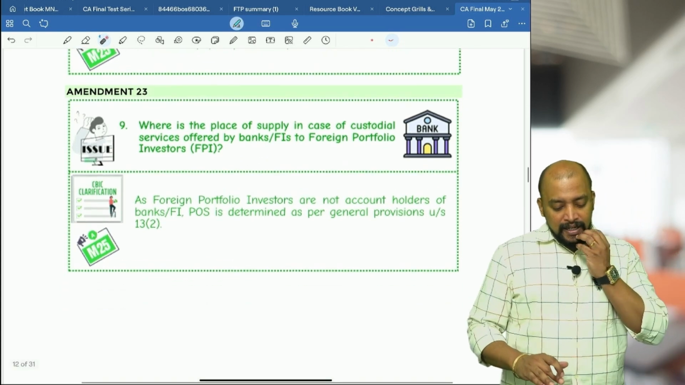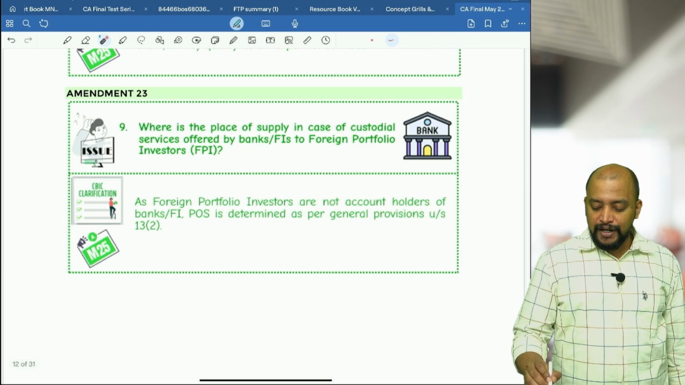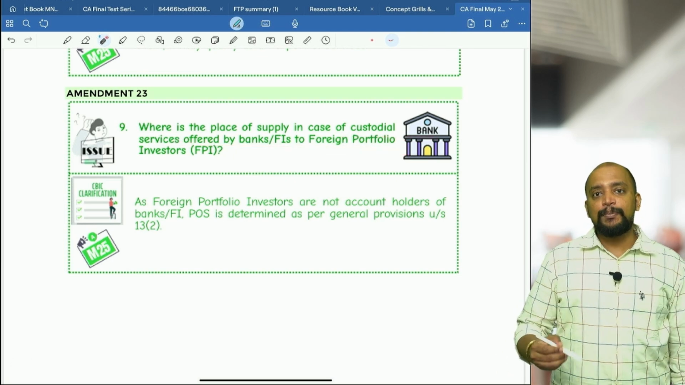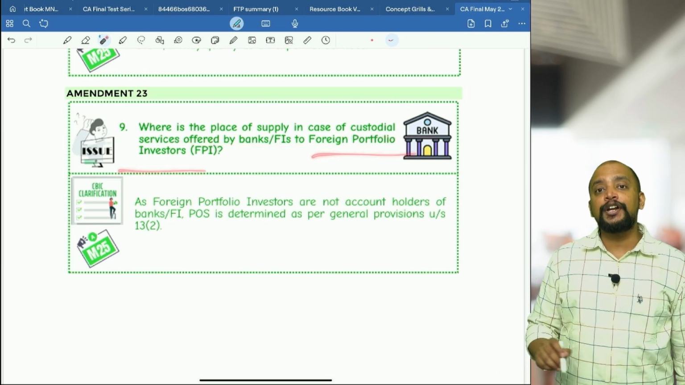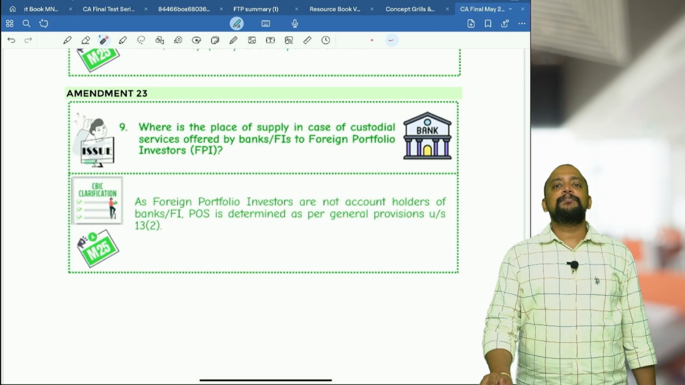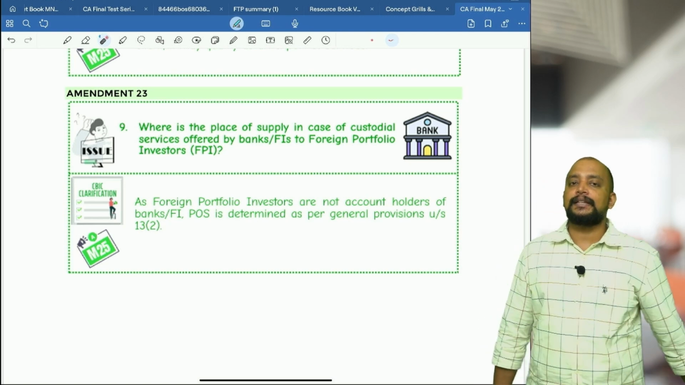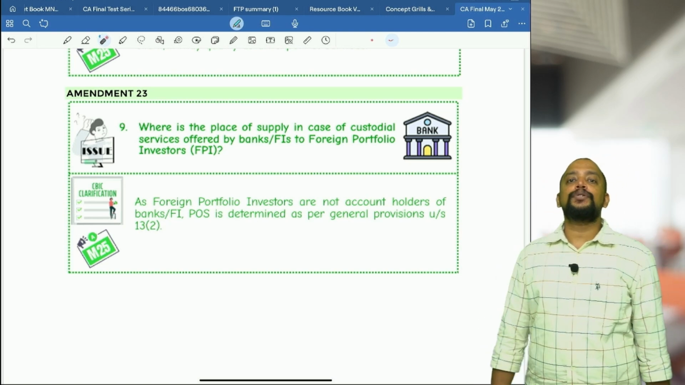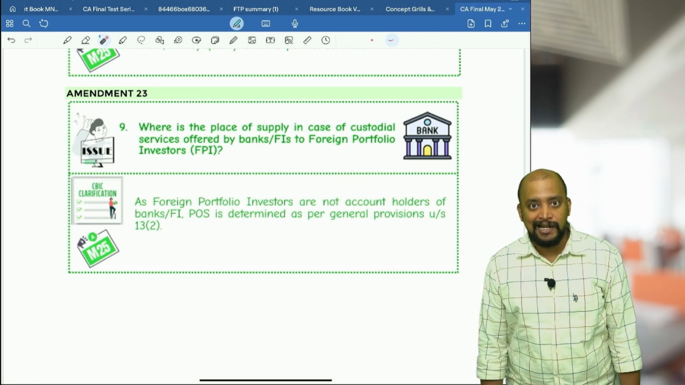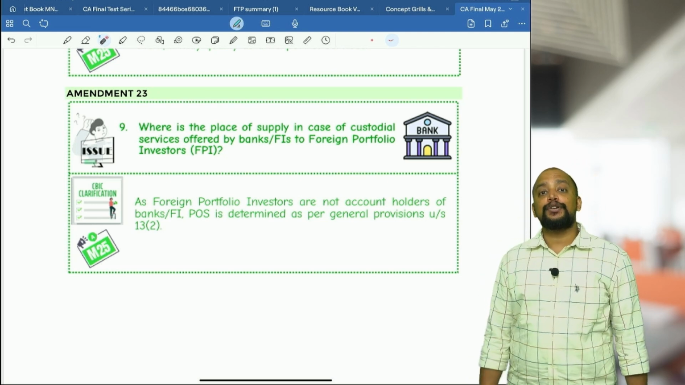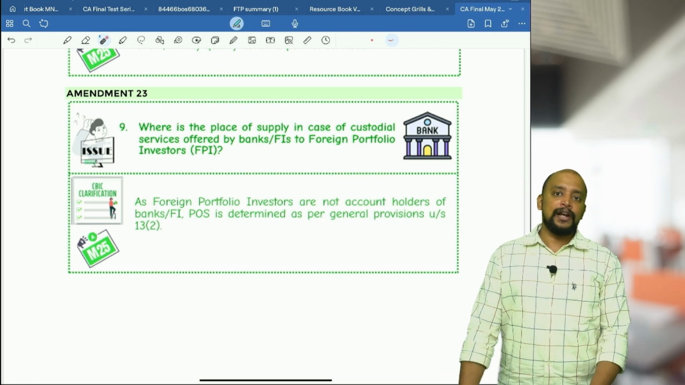Then next one, where is the place of supply in case of custodial services offered by banks or financial institutions to foreign portfolio investors? Basically, banking services, section 13, which says that for banking services to account holders, the location of the supplier will be taken as the place of supply. Suppose it is provided to other than account holders, then general provisions.